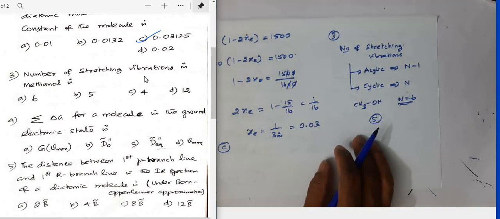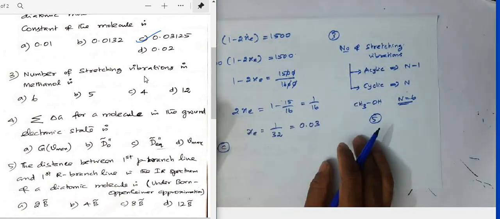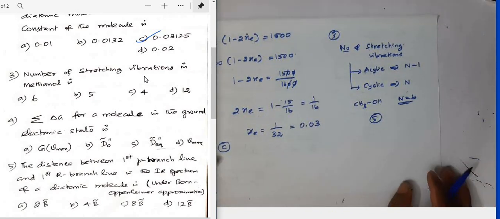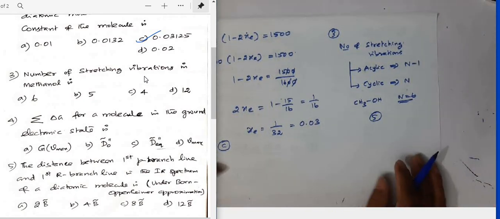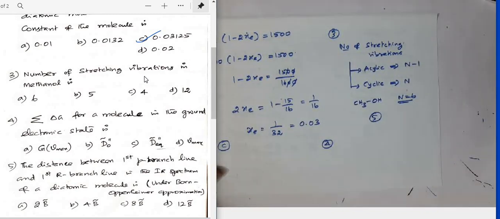But here in this question they have asked only stretching vibrations, so that's why I'm using this formula. Keep this in mind, very important. Then question number 4, let me write here. So for question number 3, the correct option is B.